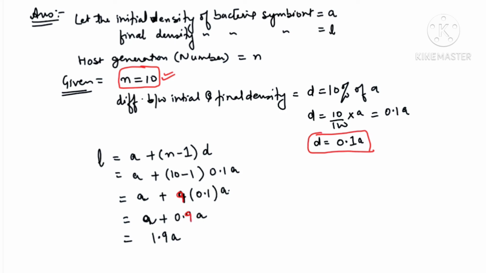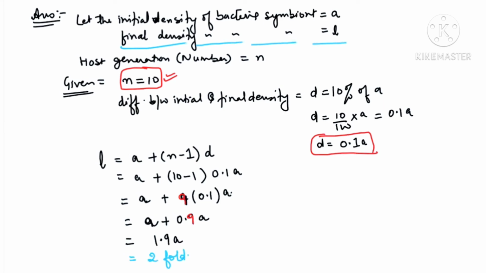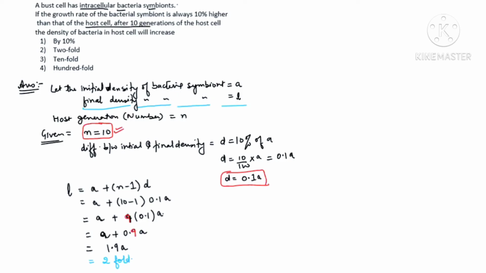So what will be the final density of the symbiont? The question asks what the final density will be. The final density will be twice the initial, nearly twofold. Understood how to solve? We have to apply some math formulas from arithmetic progression. Let me show you the complete question. A host cell having a bacterial symbiont, if the growth rate is always 10% higher than the host cell, then after 10 generations what will be the density of bacteria in the host cell? It will increase twofold.